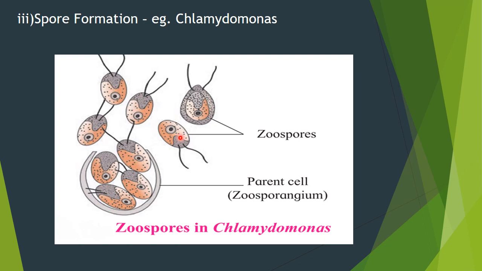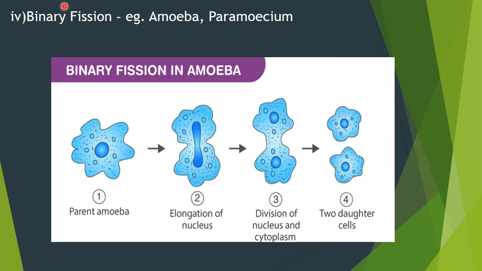Now we have to see the next example of reproduction. The next method of asexual reproduction is binary fission. Examples given are amoeba and paramecium. It takes place in bacteria also. It is a very common method of asexual reproduction in unicellular organisms. Here the example is amoeba, a single-celled unicellular organism. A single-celled amoeba divides into two cells, and each cell develops into a new organism.